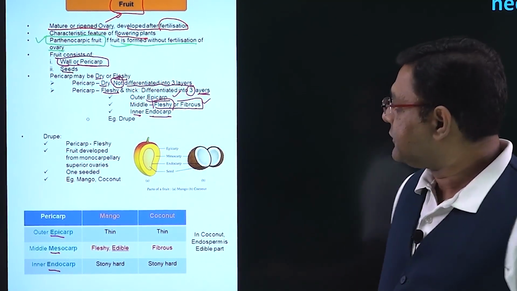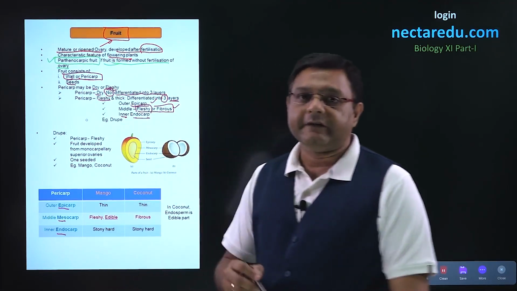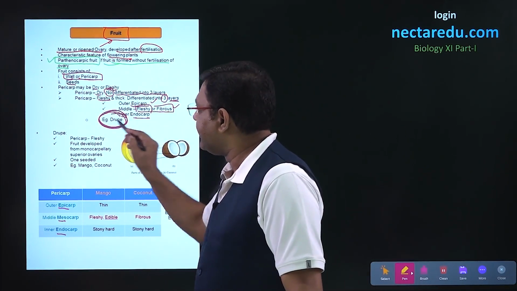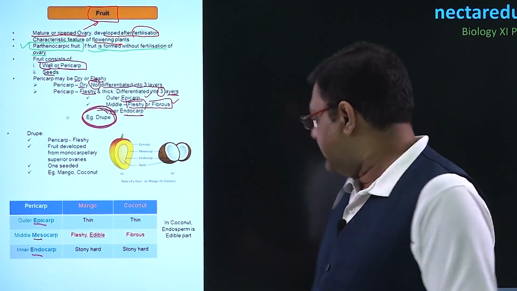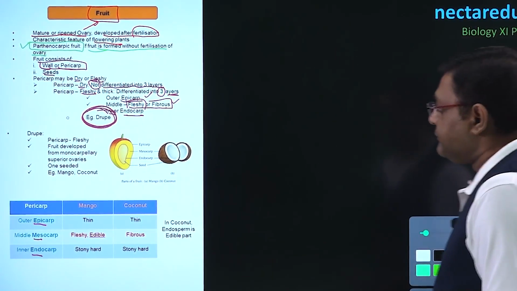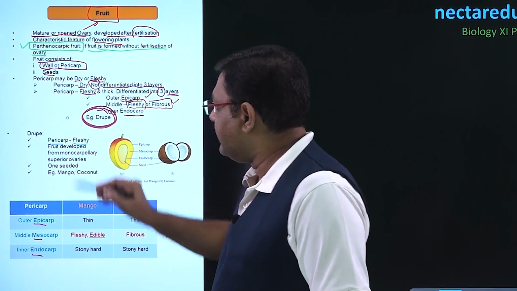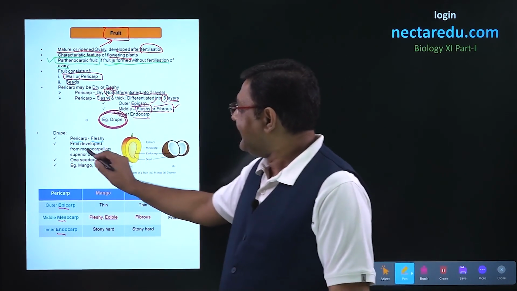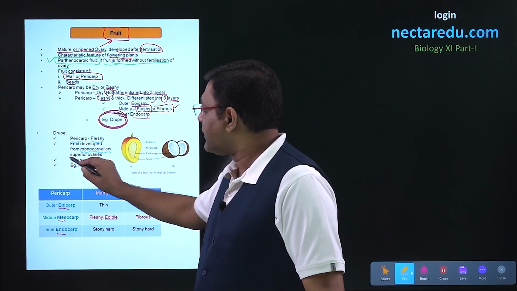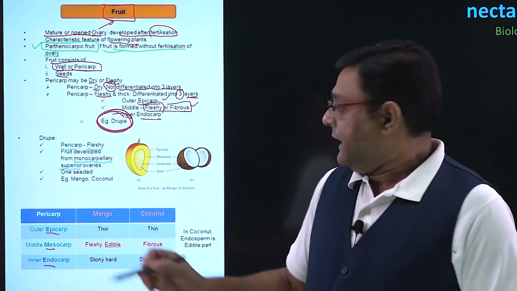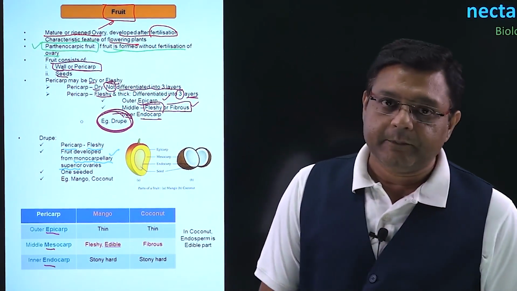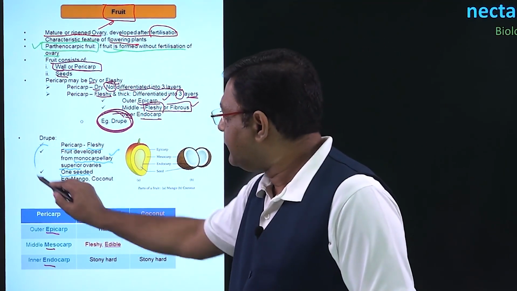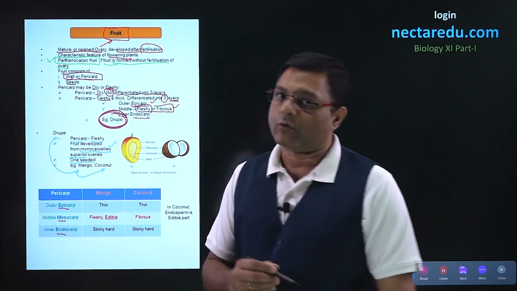Now, examples of fruits in which the pericarp is fleshy and differentiated into three layers are called drupes. So, we will look into this particular condition of drupe. In a drupe, the pericarp will be fleshy. One very important condition about the fruits which are drupes is that these are developed from monocarpellary superior ovaries. Now, the condition is monocarpellary. So, in this case, only one seed will be present, and examples of drupes are mango and coconut.